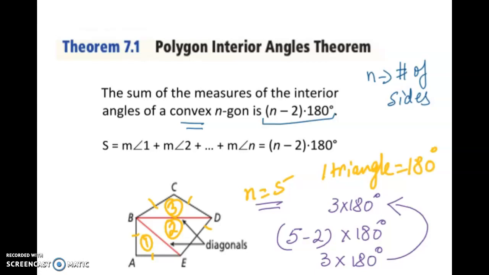If you know the number of sides of a polygon, subtract 2 and multiply by 180. If n is equal to 100, then it is (100 minus 2) times 180. That will be the sum total of the interior angles of that polygon.